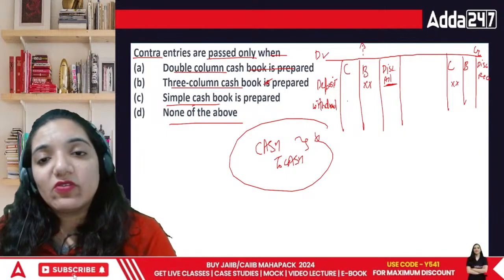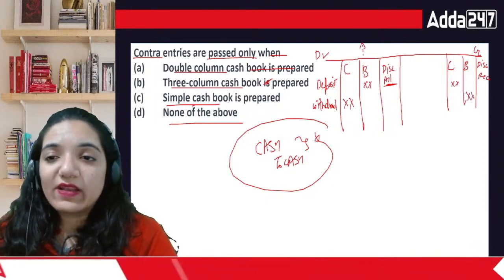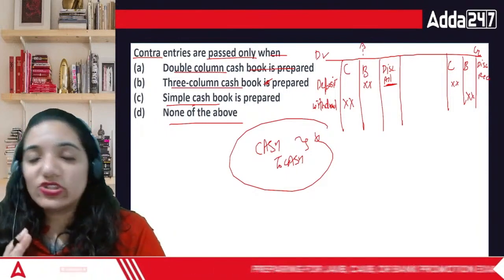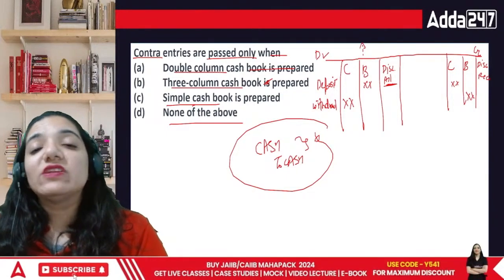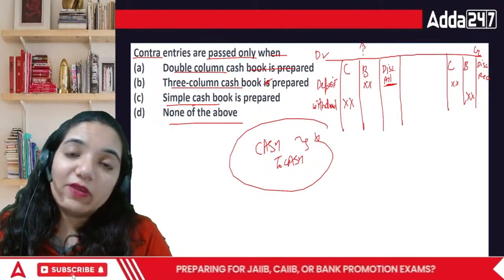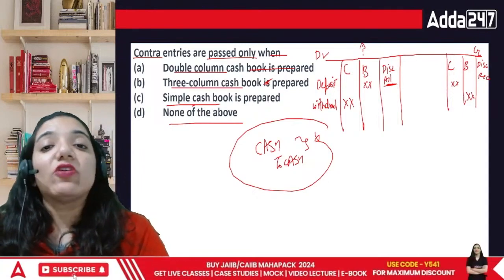It is withdrawing money, I get cash and I lose bank. So in this case, not the same column is engaged in terms of debit and credit, but two different columns, since there are two different columns available. So one part of debit and one part of credit is having an activity there. So that's why these are called contra entries.